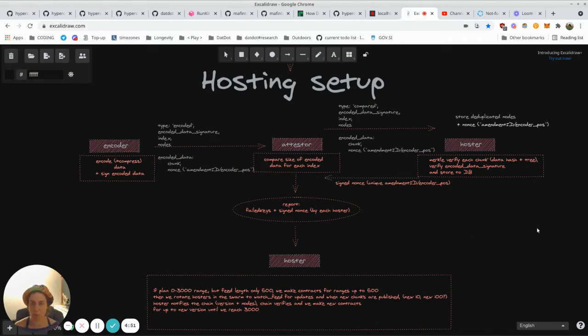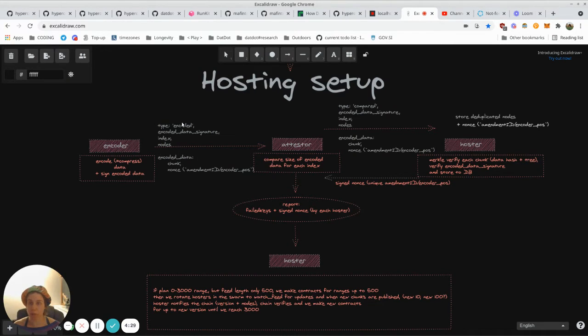So what I was working on yesterday and today was adapting this data format, or an object that is being passed from the encoder to a tester and then hoster, and stored by hoster.